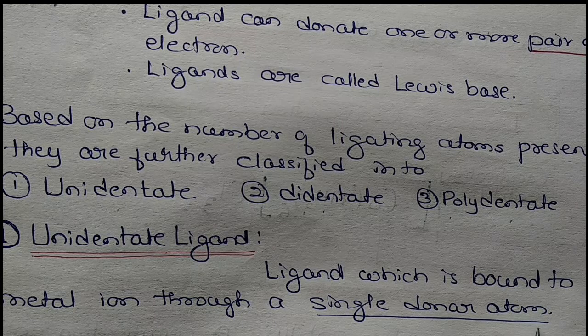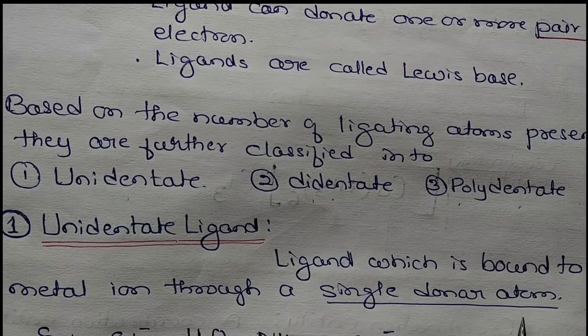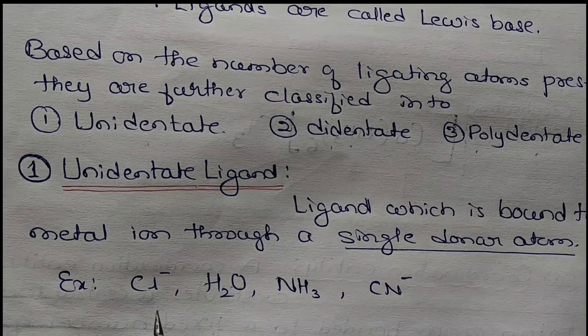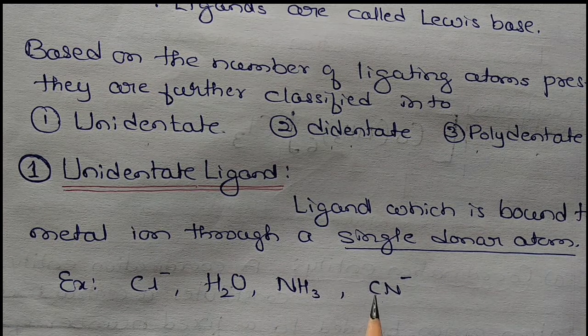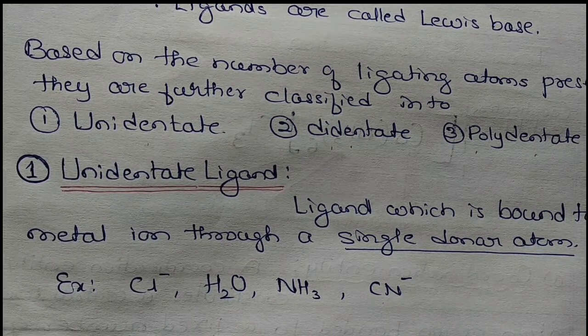Only one donor atom is there. Only any one atom donates the lone pair of electrons. So that is called a unidentate ligand. Examples: Cl minus, water, ammonia, CN, that is cyano. They have only one lone pair of electrons and only these are donor atoms. So that is known as a unidentate ligand.